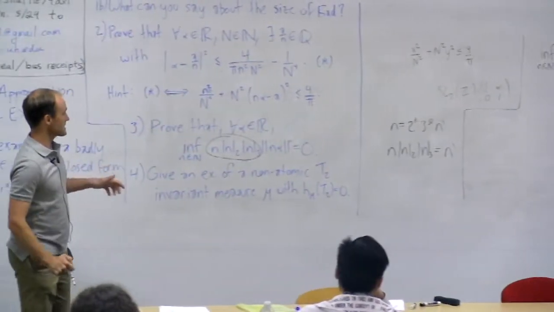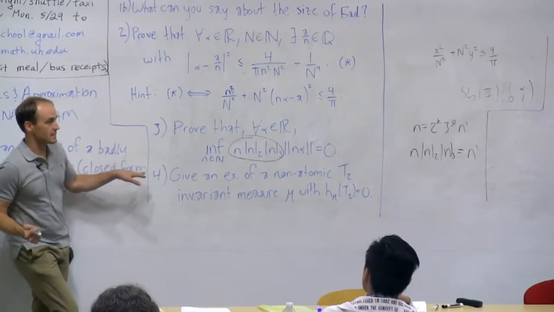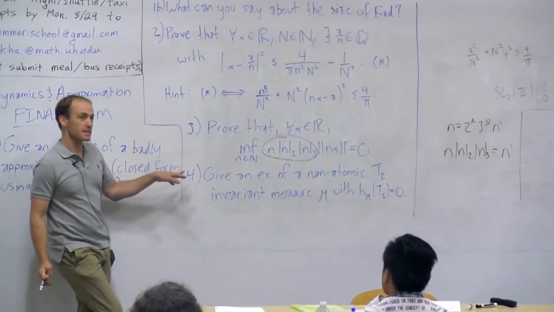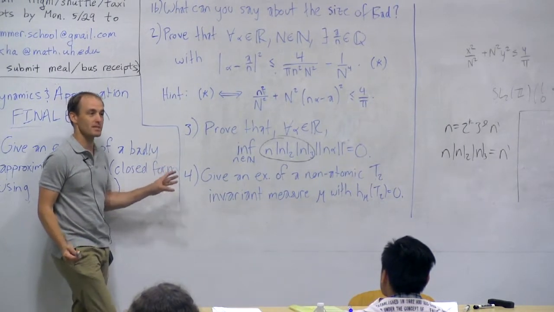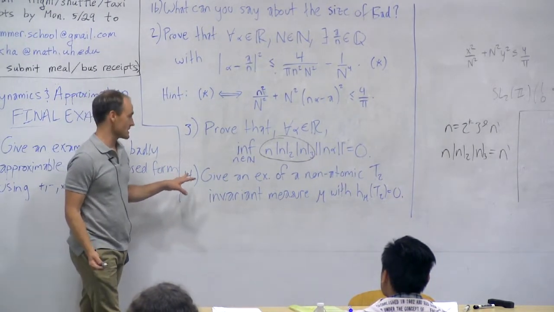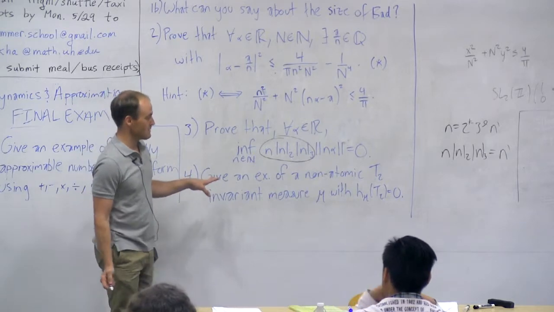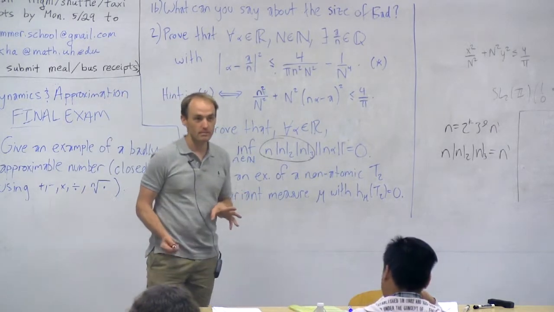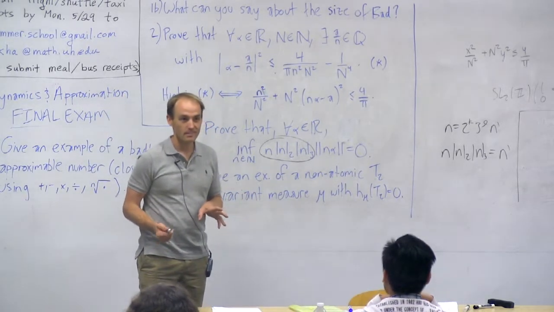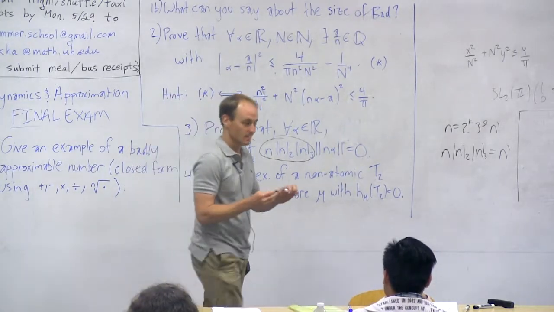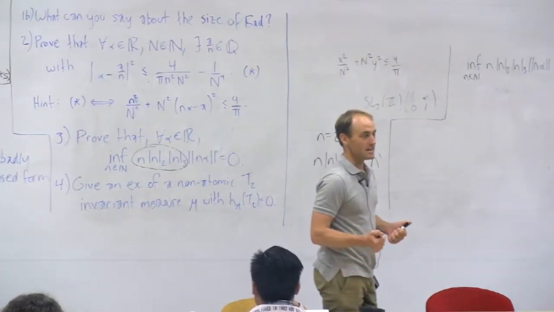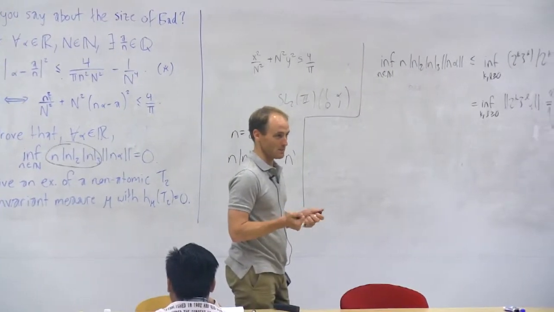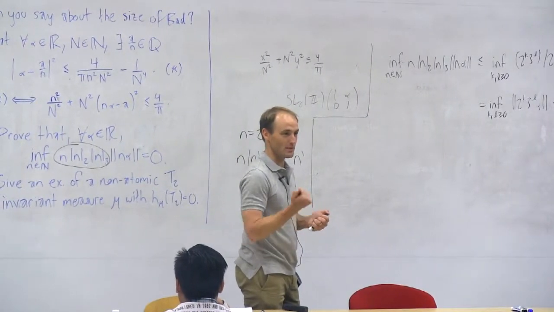OK, let's go to the last question now. Can you give an example? This is linked in some way to what Valerie is talking about. Can you give an example of a non-atomic times 2 invariant measure with entropy 0? You may not know the answer to this, and I'm not going to be able to give you a rigorous proof without completely throwing off the rest of my lecture.